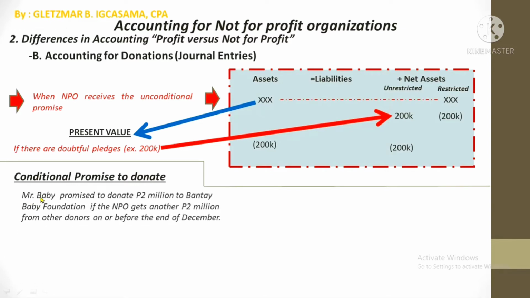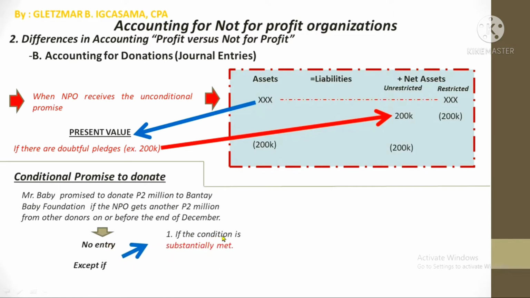So we have Mr. Baby promised to donate 2 million to Bantay Baby Foundation if the NPO gets another 2 million from other donors on or before the end of December. So this is the condition. If the NPO cannot get another 2 million donation from other donors on or before December 31, Mr. Baby will not be bound to donate. So again, what will the Bantay Baby do? Answer: no entry, unless these two are present.